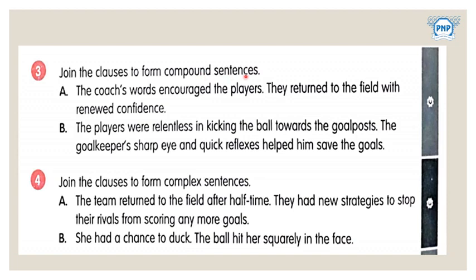Join the clauses to form a compound sentence. We have to form a compound sentence, correct? And hence we need a coordinating conjunction so that we can write one particular sentence which will be a compound sentence. Compound means it's a combination of two, so it is called a compound sentence. The coach would encourage the players when they return to the field with renewed confidence, or the coach would encourage the players hence they return to the field with renewed confidence. Okay, you can use here hence.